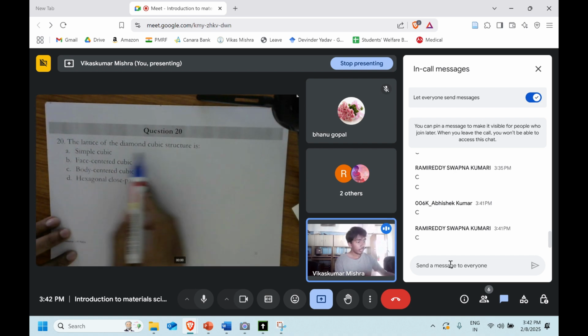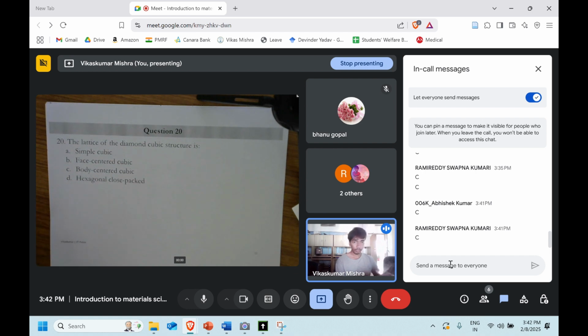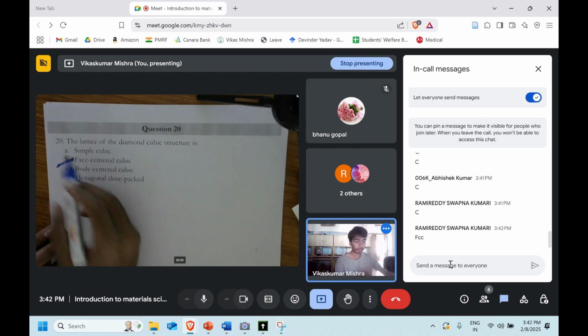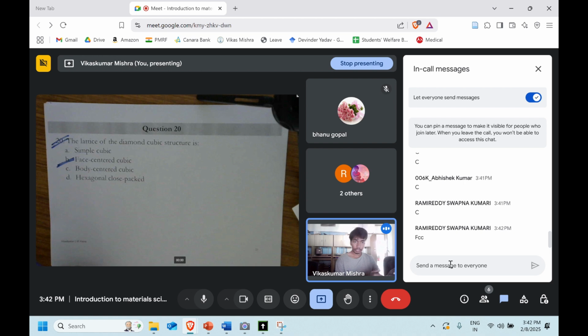So the lattice of the diamond cubic structure, now we are not talking about the crystal structure, we are talking about the lattice. What do you think? It's an FCC, right? Face-centered cubic. That's right. Perfect. Well, the crystal structure, if someone asks of the diamond, then it's diamond cubic. It's simple, very diamond cubic. Okay.